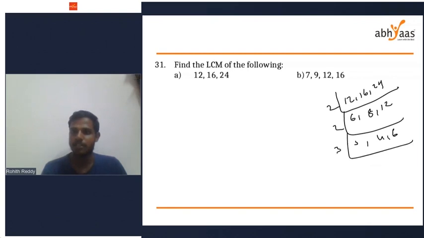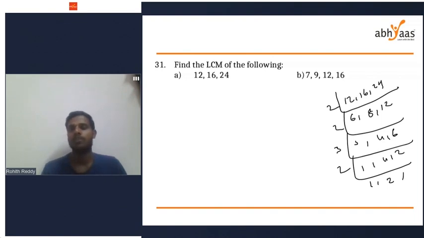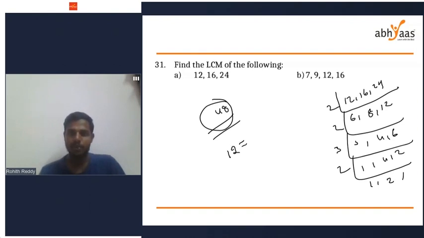Next, it is 3, 1, 3, 4, 3, 2, 6. 1, 1. So 2 twos are 4, 4 threes are 12, 12 twos are 24, 24 twos are 48. I'm getting my LCM as 48. Or you can do it as 12 can be written as 2 power 2 into 3 power 1. 16 can be written as 2 power 4. 24 can be written as 2 cube into 3 power 1.